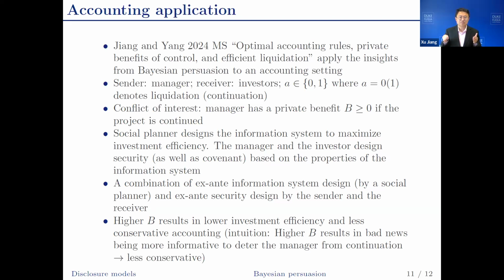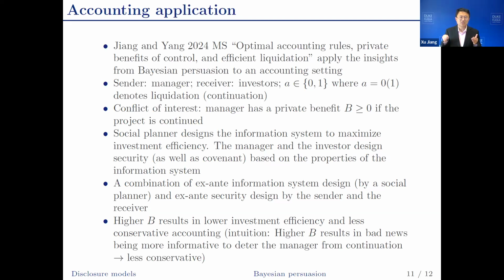And here is the intuition. If the private benefit is higher, that means the manager is less likely to terminate. It's more likely to continue. So what you want is you want the bad news to be more informative to deter the manager from continuation. And bad news being more informative is less conservative accounting in the sense of Gigler et al. 2009 JAR paper.